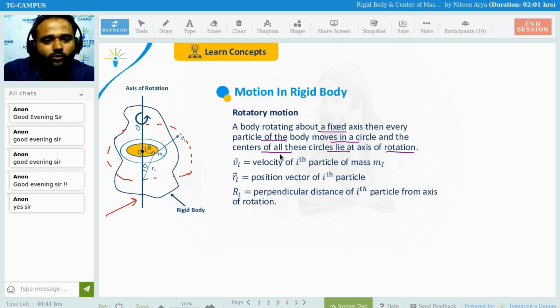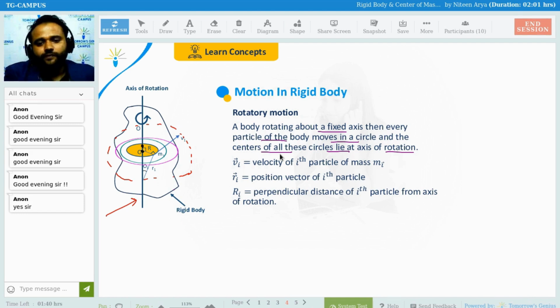If I make a little bit larger circle, this circle also has the same center. Okay, even if not the same center, any particular point, the center is going to lie on the axis. That is the main thing. Clear, na? Okay. So that is your rotatory motion.